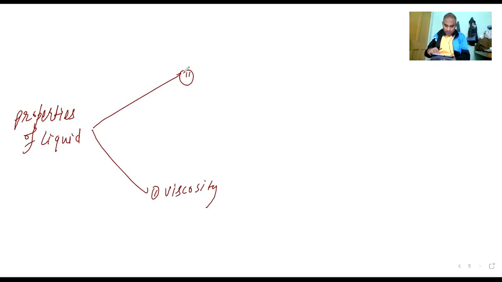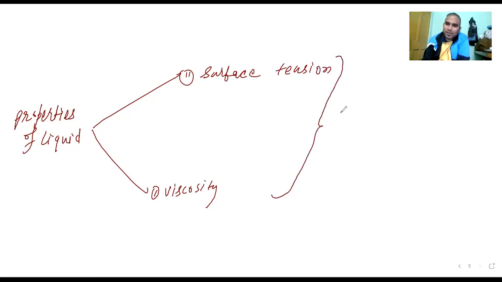This is viscosity, okay. Surface tension. Sorry, this is the surface tension. Both are very easy but very difficult to understand. Surface tension, okay. You need to keep these two properties related. If you are able to relate everything with the concept, the things will become very easy. If you are not able to relate, it becomes very difficult to make things understood.